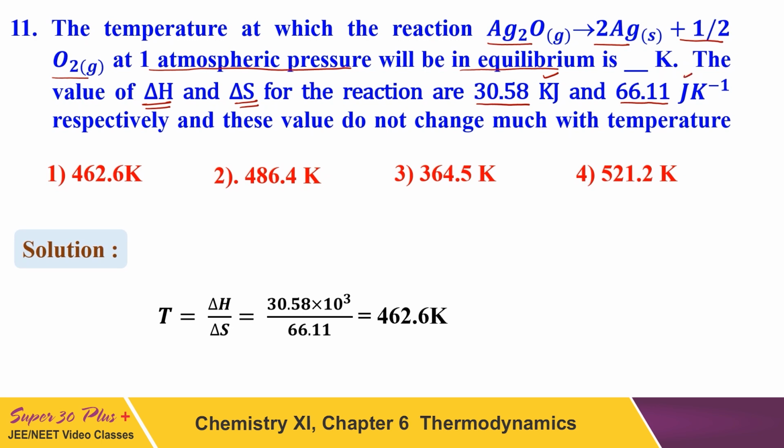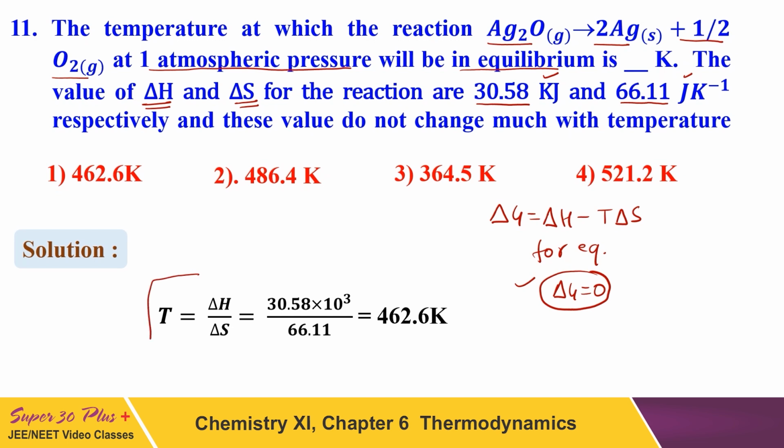So for the equilibrium, like we discussed, delta G is equals to delta H minus T delta S. For equilibrium, delta G must be 0. If you apply delta G is 0, you will get this equation. T is equals to delta H upon delta S. After putting the value, you will get this much, 462.6 Kelvin, which is first answer.